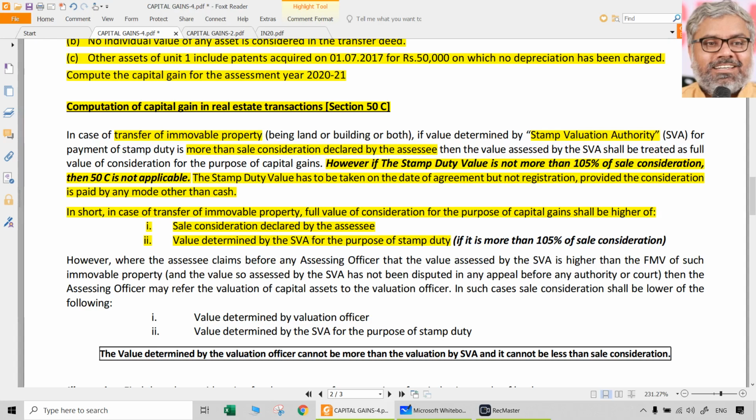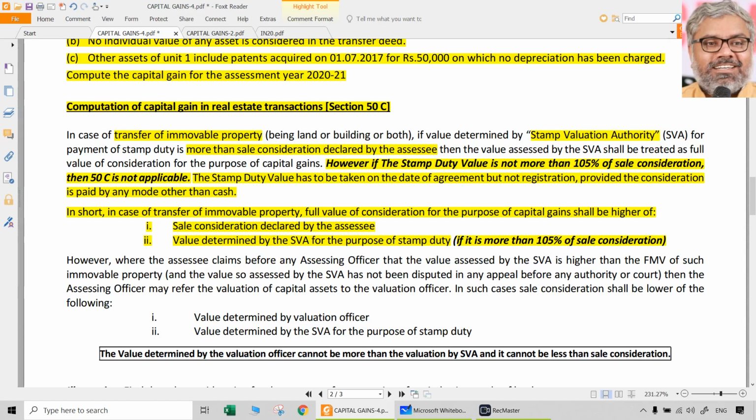Of course, stamp valuation will be relevant only if it is more than 105% of the sale consideration, or we can say if it is more than the sale consideration by 5% or more. Then stamp valuation will be compared with the sale consideration, and whichever is higher will be taken as the full value of consideration. This is what 50C says and 43CA also says. Nothing new from there to here.